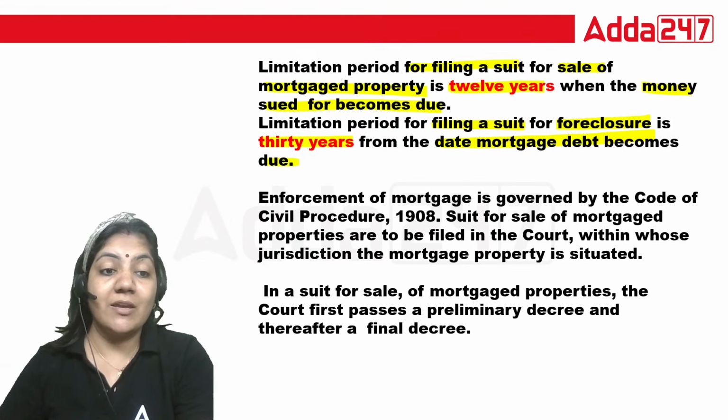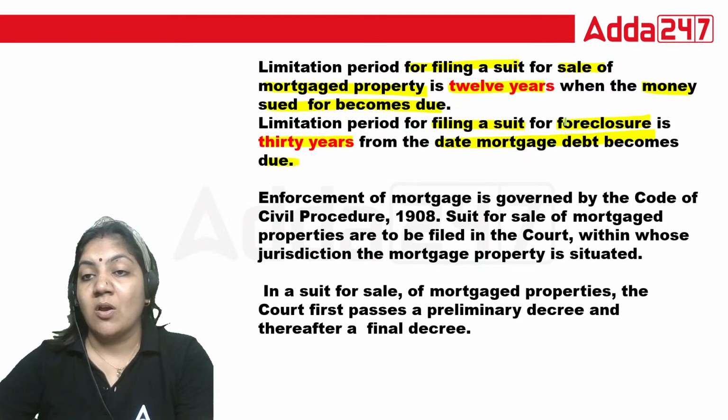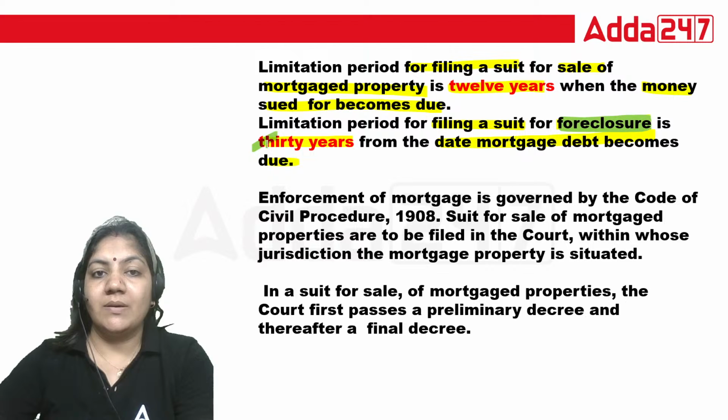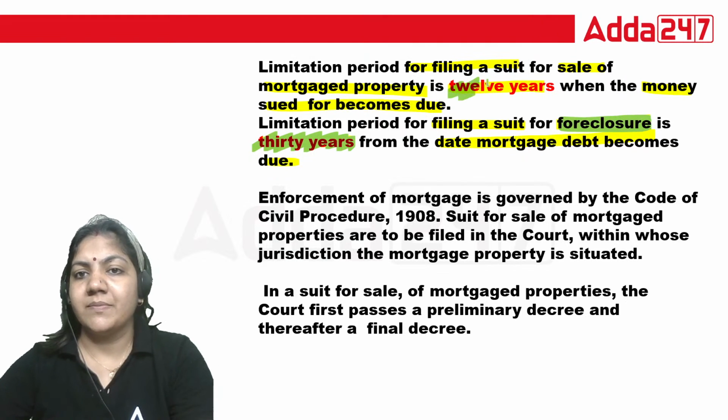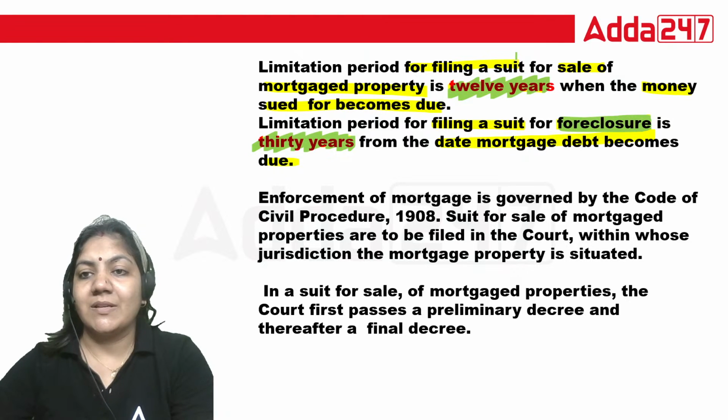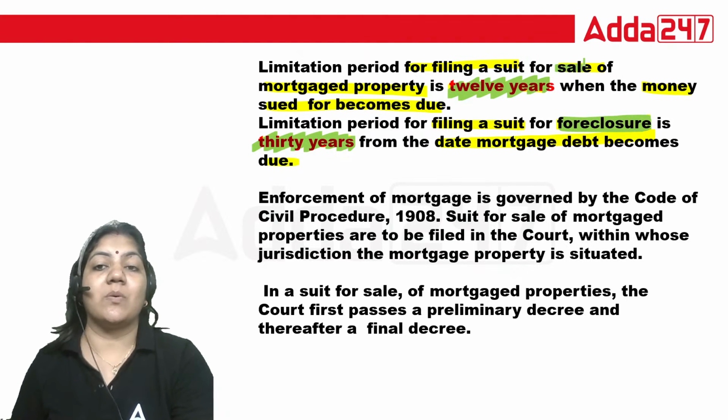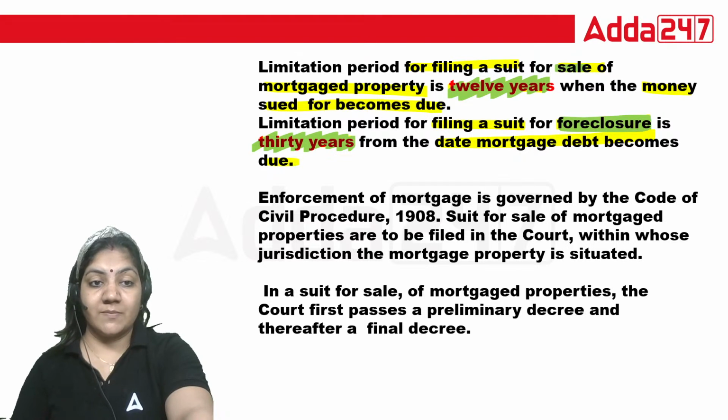This is very, very important. Foreclosure is 30 years, and 12 years is for sale of the mortgaged property. Very important limitation dates.